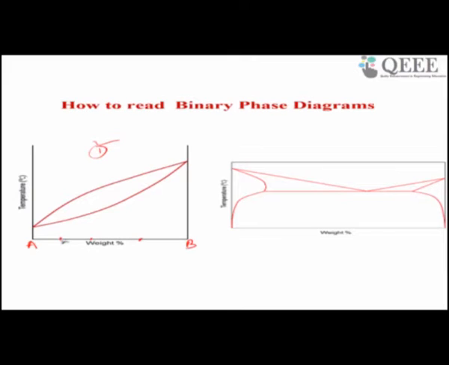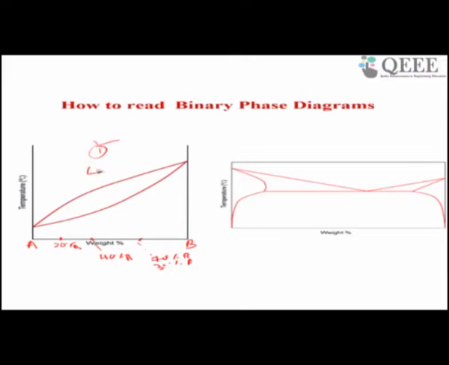Suppose this is around 20% B, this is around 40% B, this is around 70% B and the remaining 30% A. So now how to read a binary phase diagram? If it is a binary phase diagram, you can read it like this.